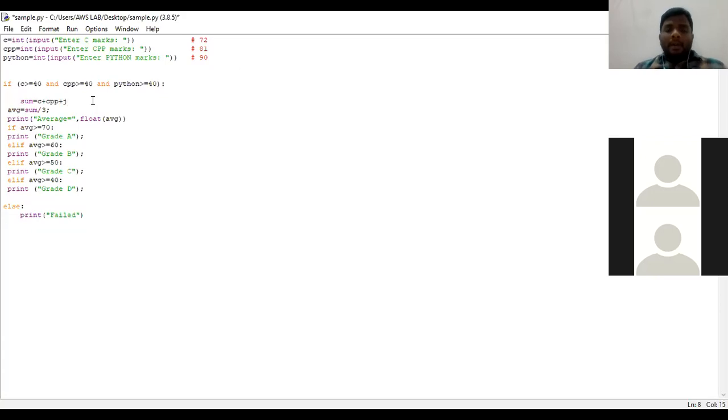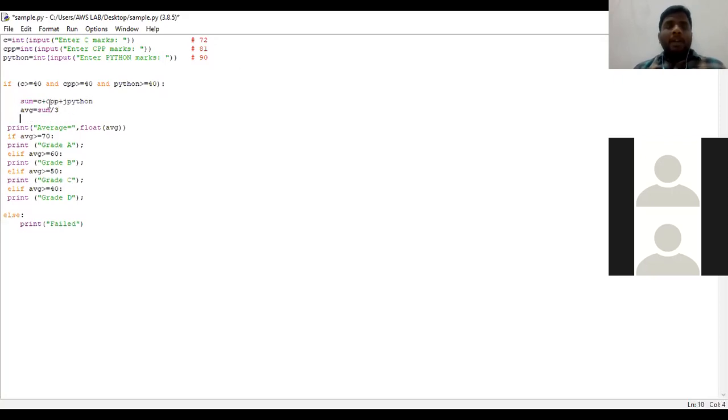Okay, next, suppose that particular student has got more than 40 marks in every subject, in all the 3 subjects, then what needs to be done is sum. I have taken a variable called sum, where the value will be assigned by adding all the 3 marks. So 72 plus 81 plus 90, the total of these 3 marks will be available in this particular variable sum.